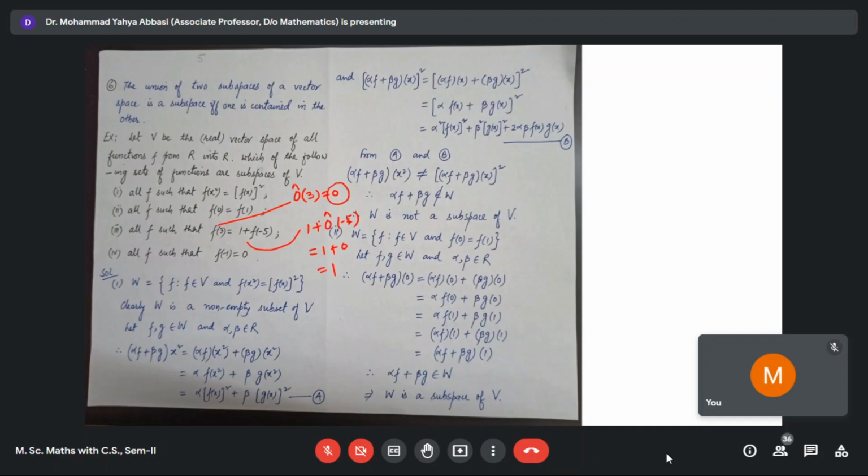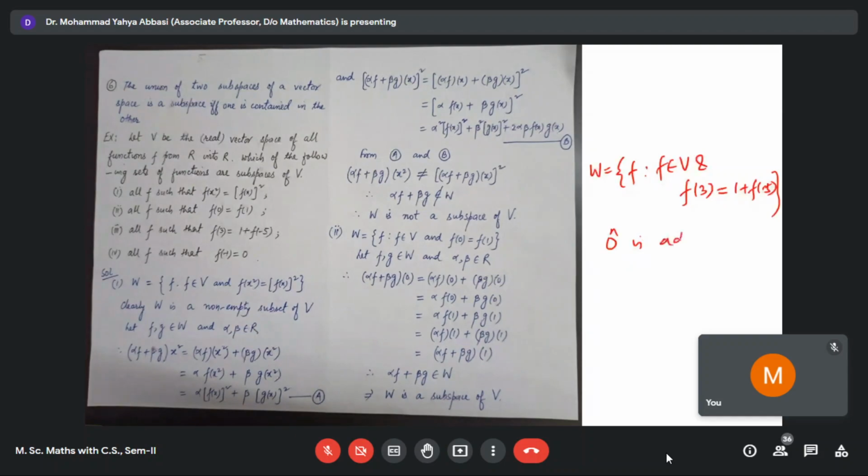So left hand side is 0, right hand side is 1. It means that 0 is not an element of this W. So either you mention that since W is the collection of all f such that f belongs to V and f of 3 is equal to 1 plus f of minus 5,